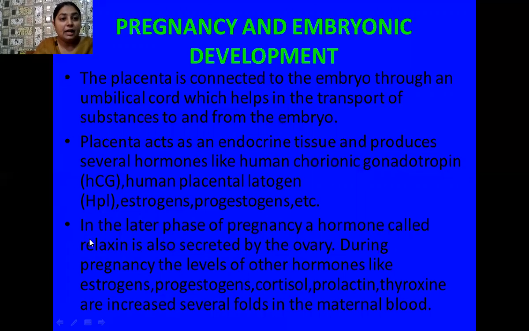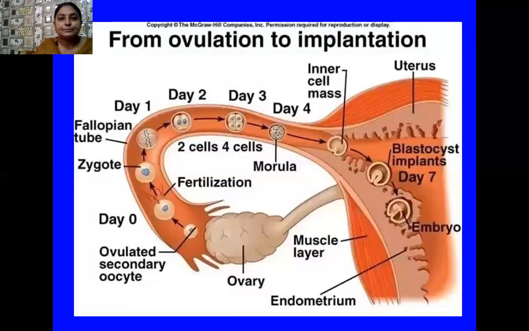But in the later phase of pregnancy, a hormone called relaxin is also secreted by the ovary, and during pregnancy the levels of other hormones like estrogen, progesterone, cortisol, prolactin, and thyroxine are increased several fold in the maternal blood.